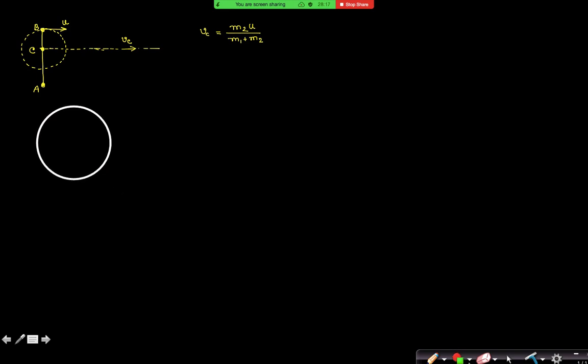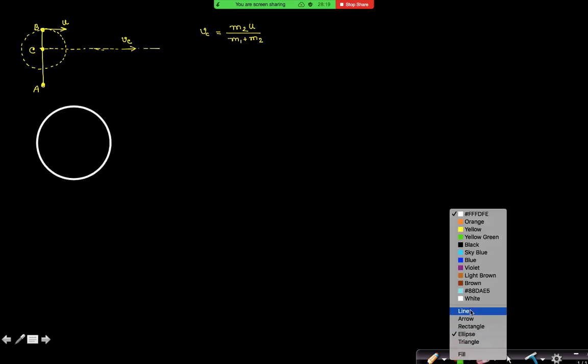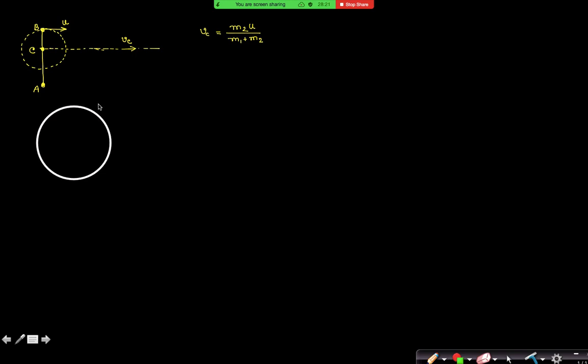First, this motion will be discussed in two different steps. The first step is identifying the motion about the center of mass, then identifying the motion with respect to the ground. So with respect to the center of mass, the motion of B is like this.